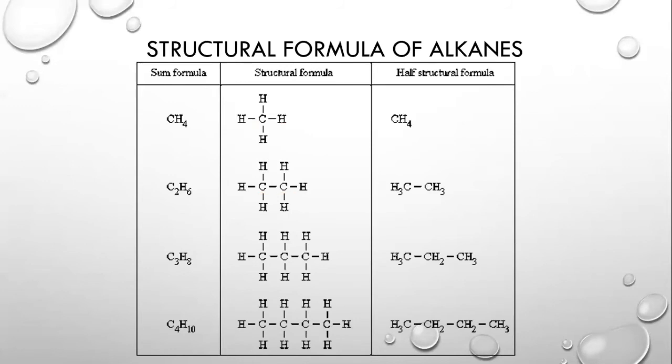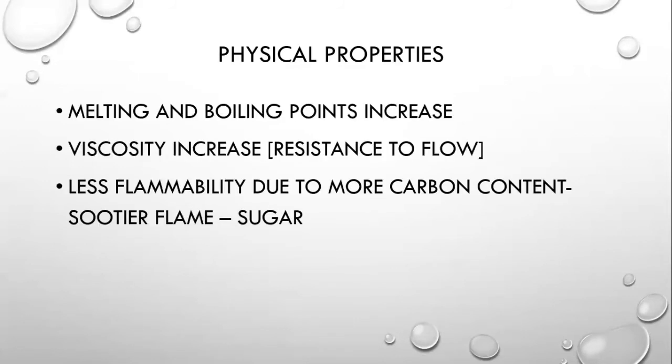So flammability decreases, and when flammability decreases we have a more sooty flame. Let's take an example of sugar. If you try to cook sugar, there will be a very blackish flame that you're going to get because sugar is made up of carbons. So the more the carbon content, the less the flammability, and there will be resistance to flammability as well.